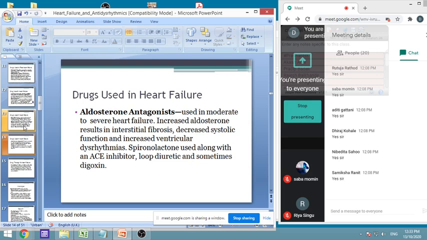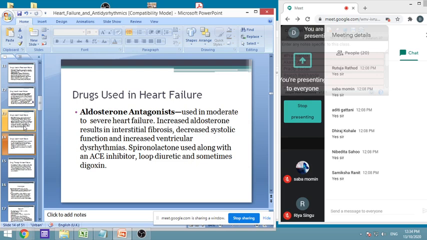They particularly spare potassium, because other diuretic agents, along with sodium, also excrete potassium, but potassium is comparatively lesser in the body, and if it is excreted out, it can cause hypokalemia. Hypokalemia means less potassium. This can be very, very dangerous, because potassium has to be maintained at a proper level.